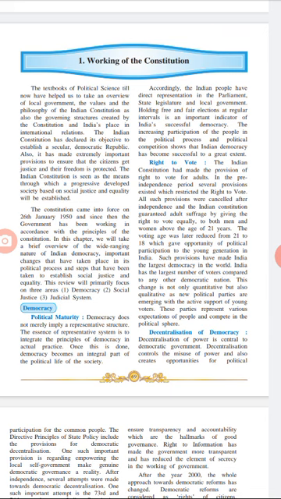The voting age was 21 years before the amendment came into effect. But after that, the age was reduced to 18.